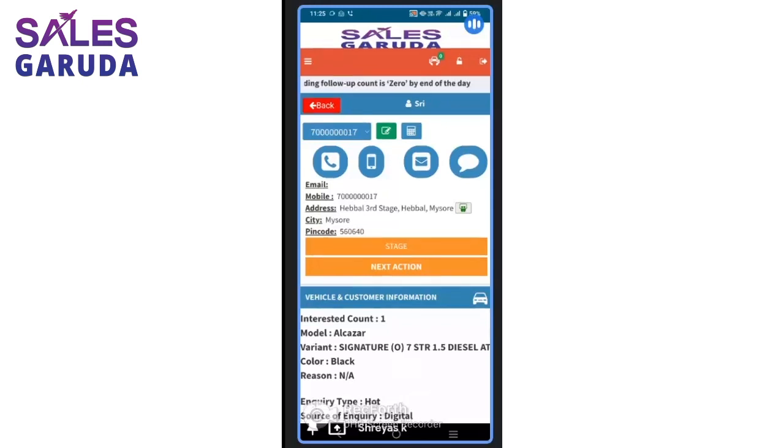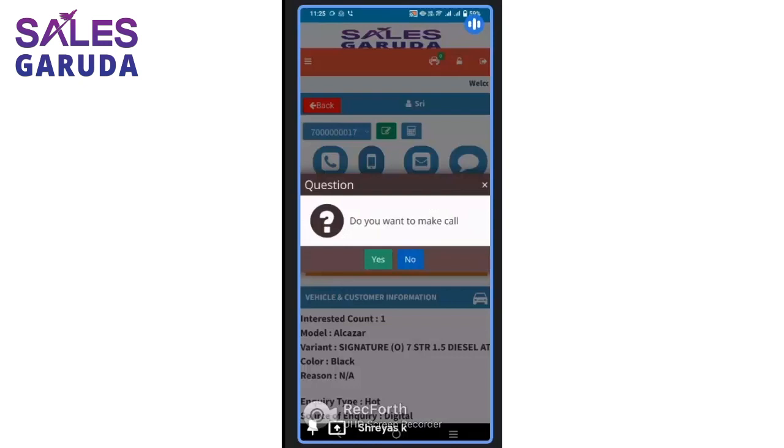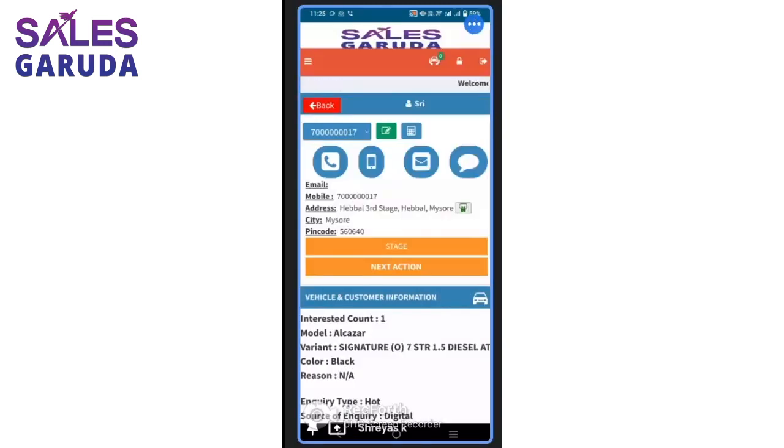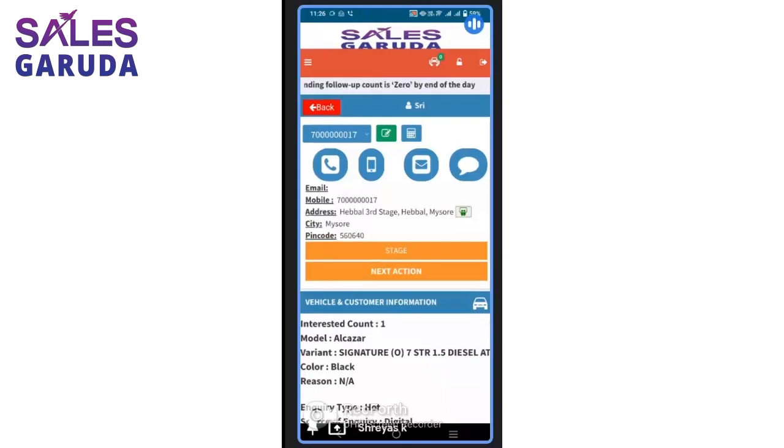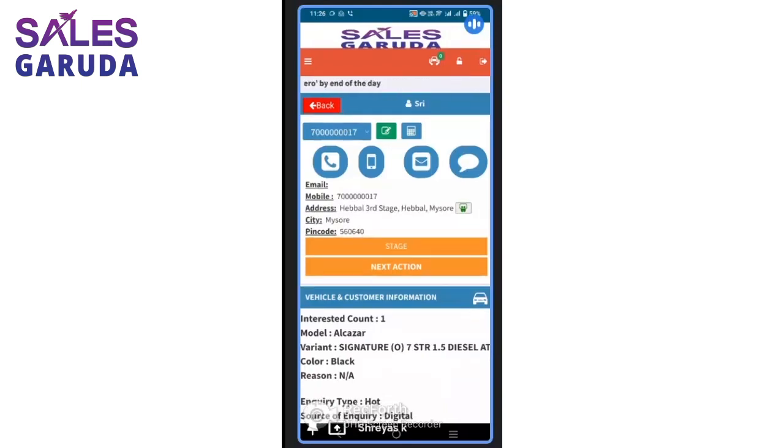Does my DSA have to click on a button and dial the number again? No. All he has to do is click on this button and say yes, and the call automatically goes to the customer, where you will get 100% call recording, whether it is an inbound call or an outbound call. So let's say I call this customer and he's not picking up my call. What are the other options that I can use?